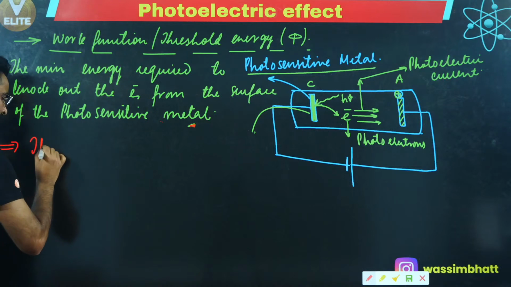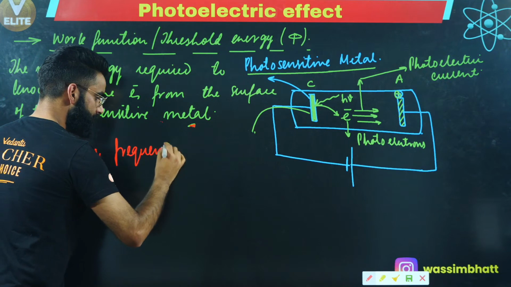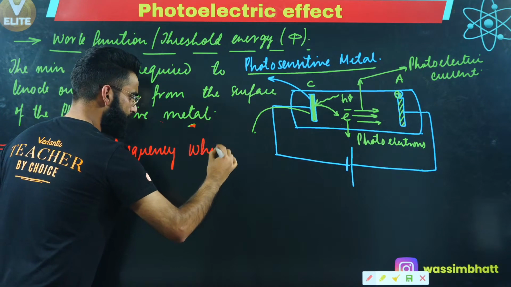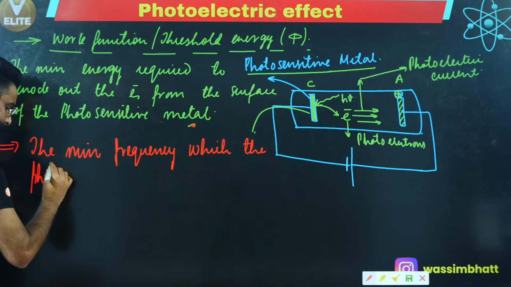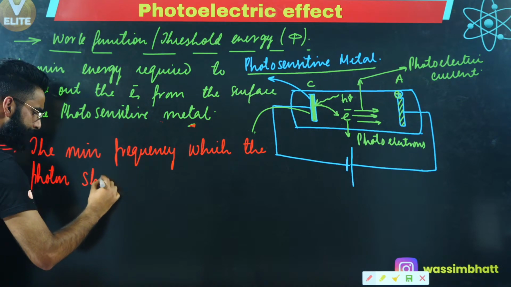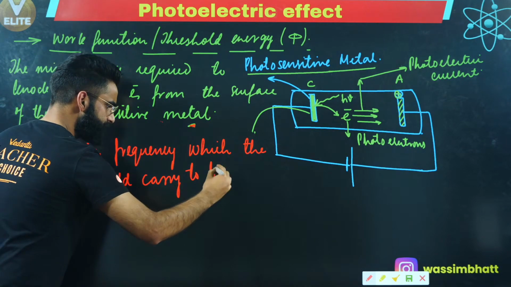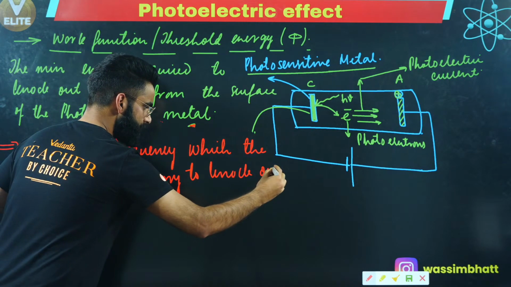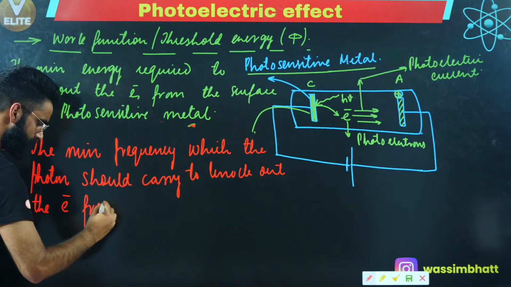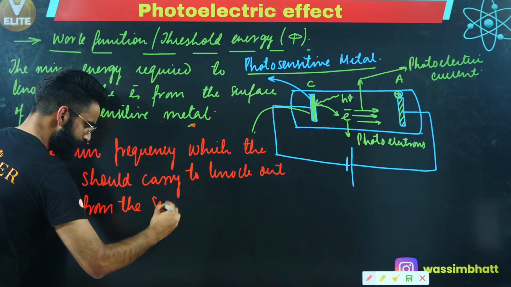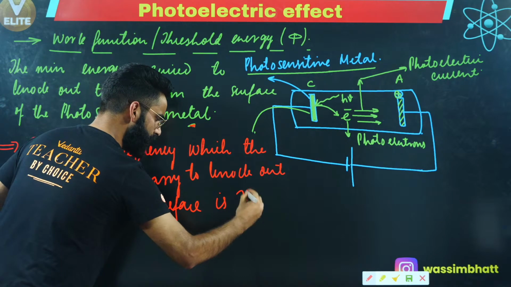The minimum frequency which the photon should carry to knock out the electron from the surface of the photosensitive metal is what we call the threshold frequency.